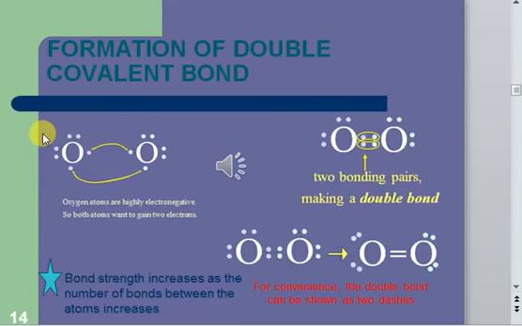Alright, so let's consider the formation of a double covalent bond. For that example, we are considering the use of 2 oxygen atoms. So this is oxygen. Oxygen is from group number 6 of the periodic table. So it has 6 electrons in the outermost shell. You see 1 electron here, 1 electron here, and these are the 2 unpaired electrons, and these are the 2 lone pairs of electrons. So they don't participate in bonding normally.